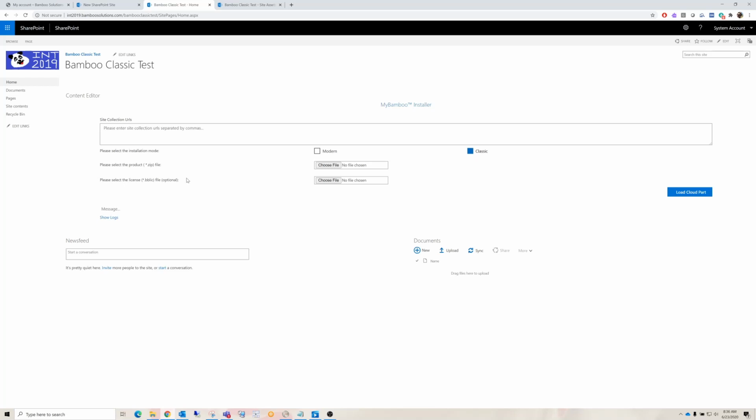Our products come with a 30-day license, and if you already had purchased, we will be able to get you a license file, and you can also generate those yourself. Once that's done, you'll hit the load cloud part, and if it is successful, over on the bottom left-hand corner here, it will show a message that it's complete, and there's an option to check logs as well.